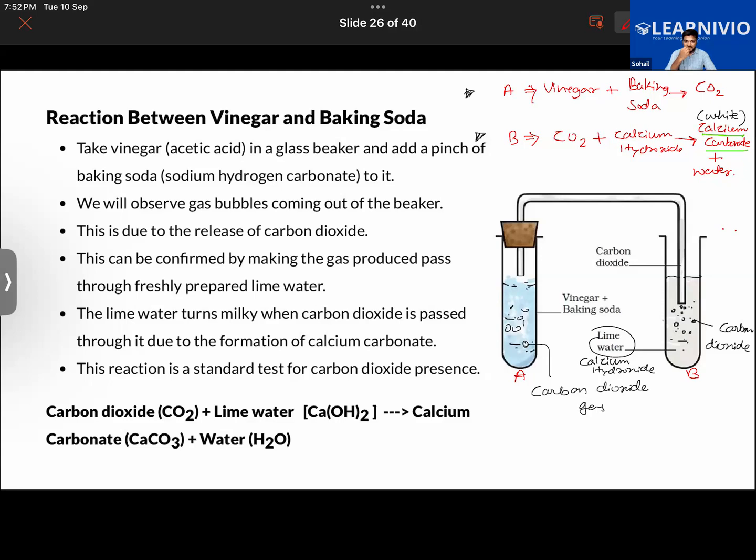Carbon dioxide gas is given off, O double F.